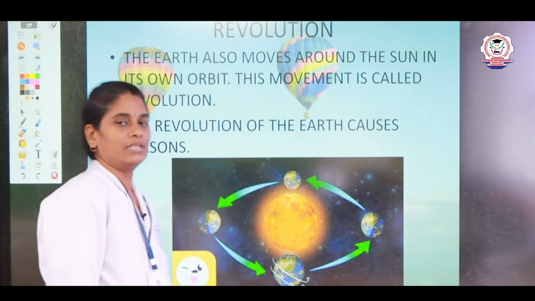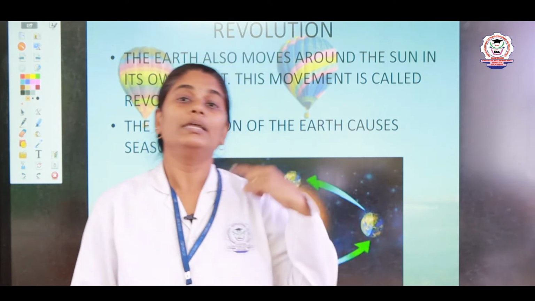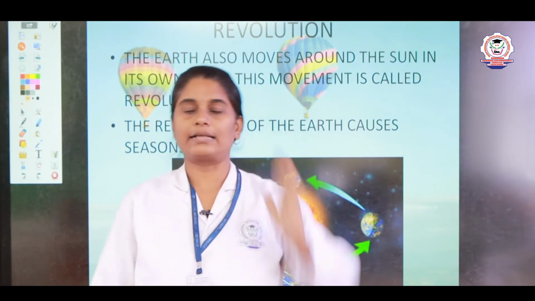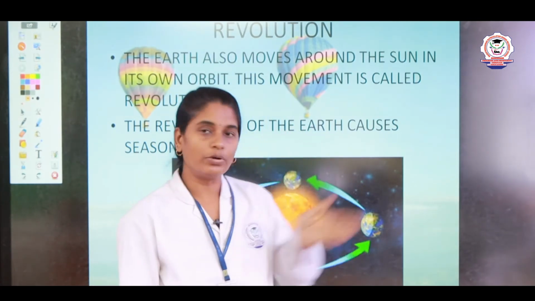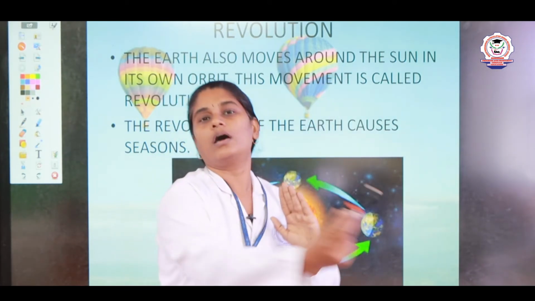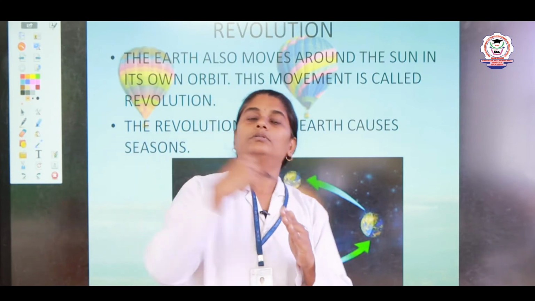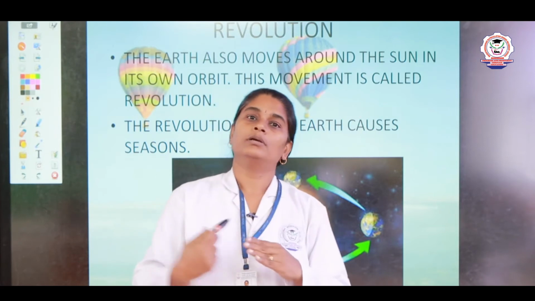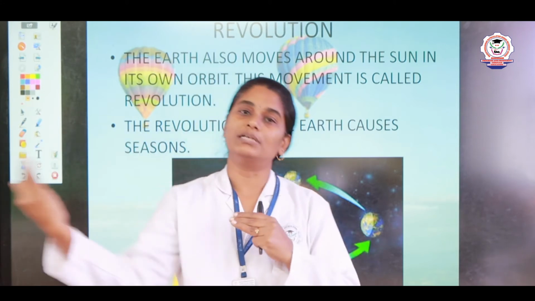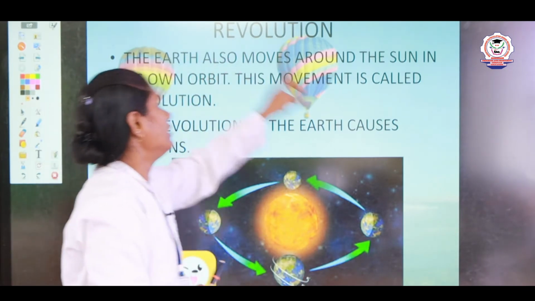Revolution is nothing but the movement of the earth around the sun in its orbit. Just as a train goes on a track, the same way the earth has its own track, which is known as an orbit. On its orbit, the earth revolves around the sun. It is like how you go to temples and walk around the God, right? The same way the earth revolves around the sun in its orbit. This movement is known as revolution.